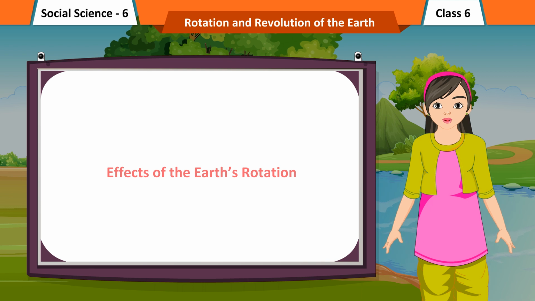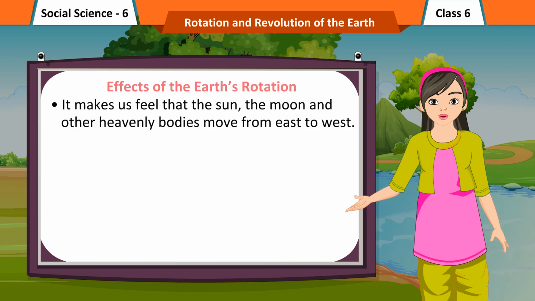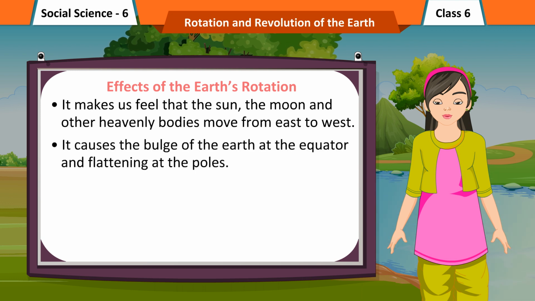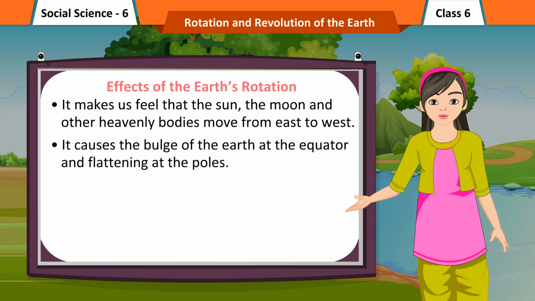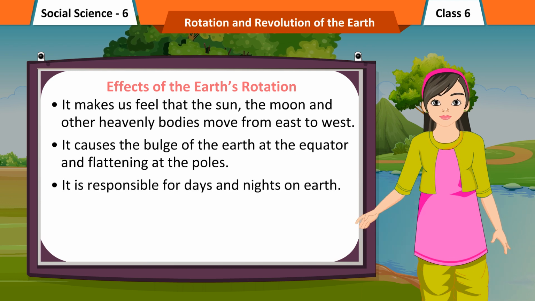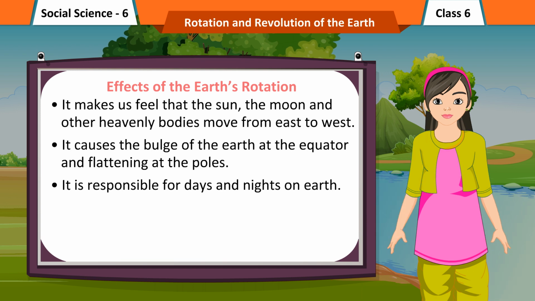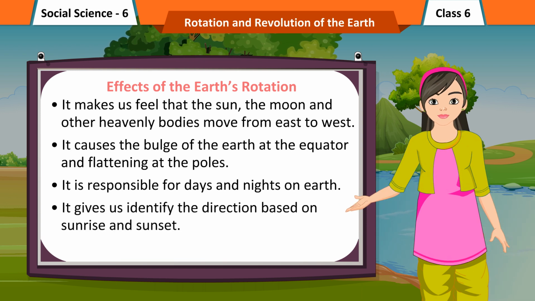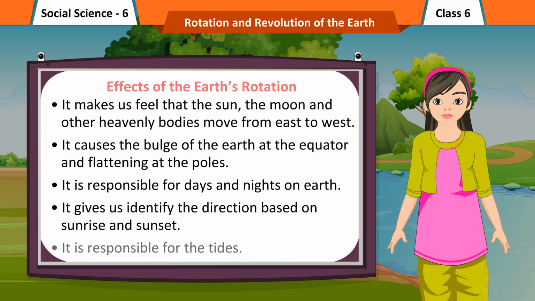Effects of the Earth's rotation. It makes us feel that the Sun, the Moon, and other heavenly bodies move from east to west. It causes the bulge of the Earth at the equator and flattening at the poles. It is responsible for days and nights on Earth. It helps us identify the direction based on sunrise and sunset. It is responsible for the tides.